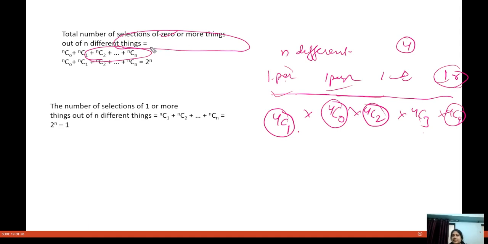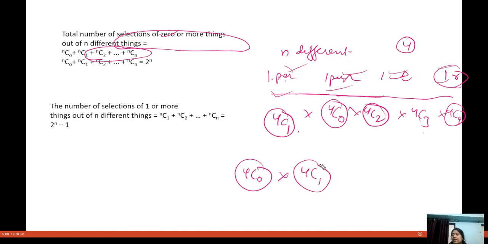So basically what this statement means is the total number of selections of zero or more things out of n different things. I am saying don't select any of these items: pen, pencil, rubber, book. Or select one pen and one book. Or select one rubber and one book. When I'm selecting none of the things, I am doing this in 4C0 ways. These are n different things, here four different things.